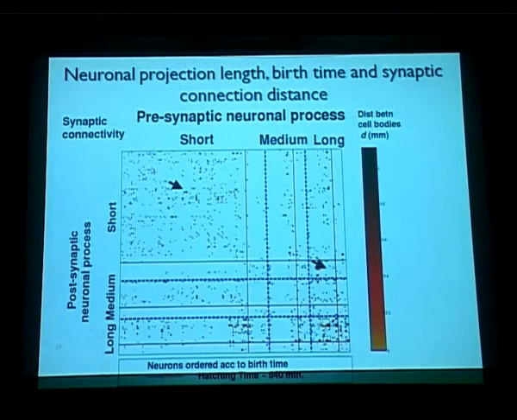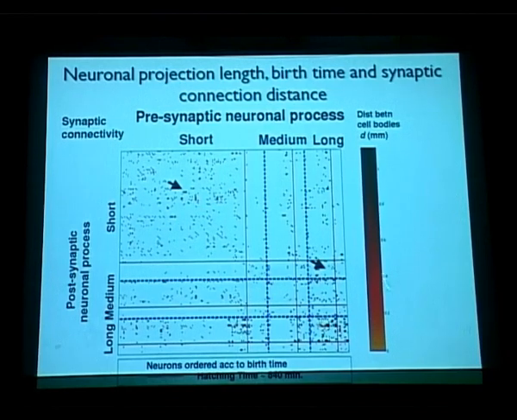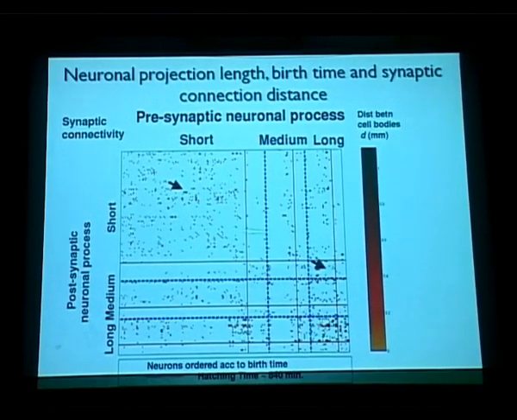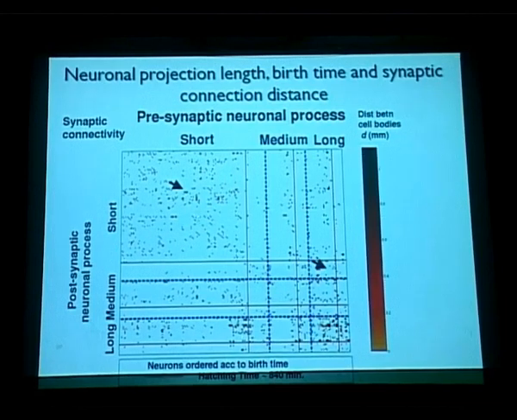Whenever the neuron has a synaptic connection partner, it's labeled in a different color, depending on how close the cell bodies are. And when they don't share a connection, it's basically colorless, uncolored.